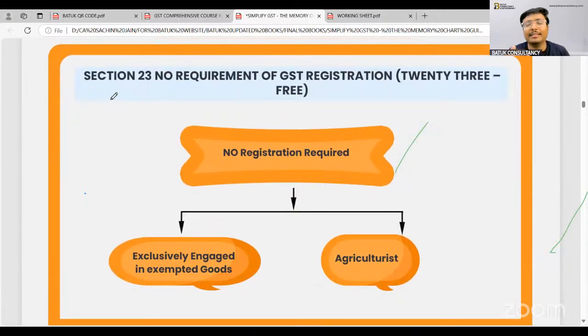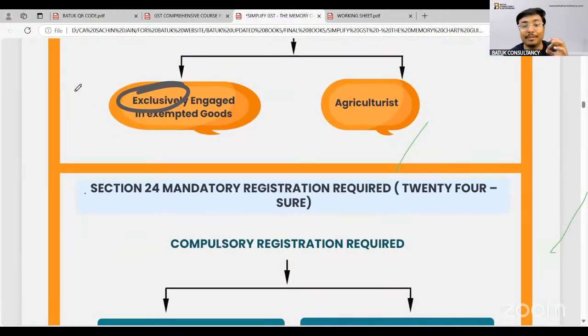Now, the government has also specified that in certain situations there is no requirement to take the GST registration, and under that segment they have clarified that if a particular person is exclusively engaged in exempted goods, in that case there is no need to take the GST registration. And if a particular person is an agriculturalist, in that case also there is no requirement to take the GST registration. In case of an agriculturalist, yes, no need to take the GST registration, or in case of exempted goods, no need to take the GST registration.